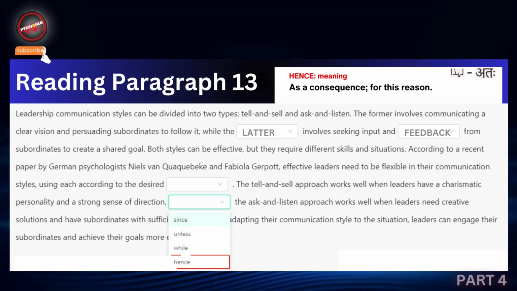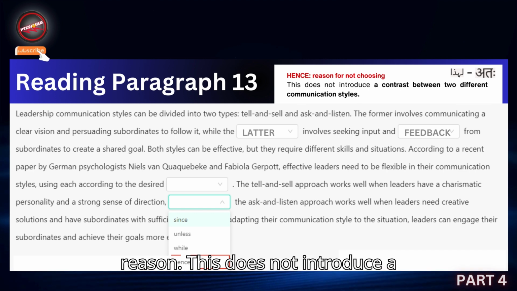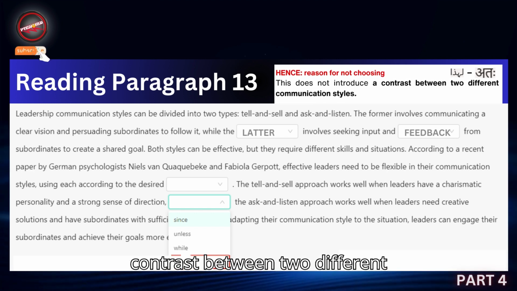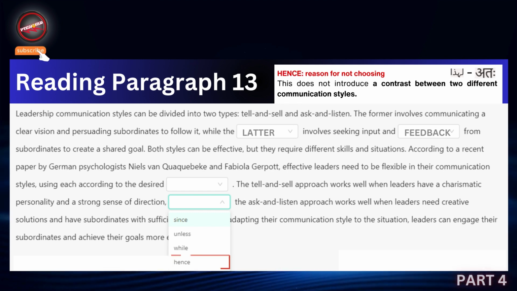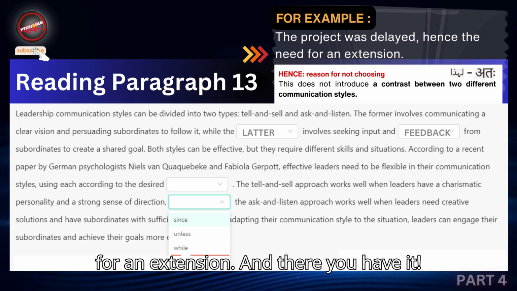Hence. Meaning, as a consequence, for this reason. Reason for not choosing, this does not introduce a contrast between two different communication styles. Example, the project was delayed, hence the need for an extension.